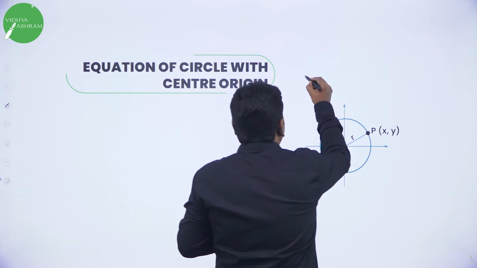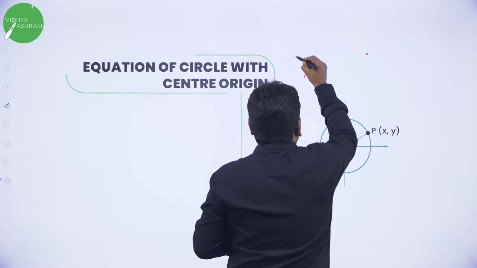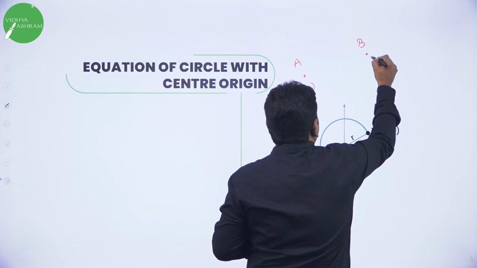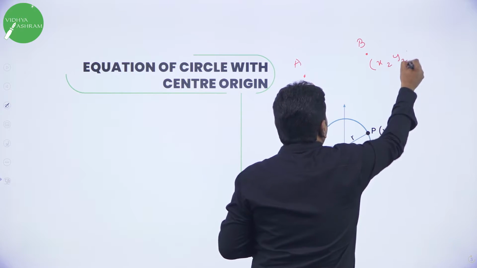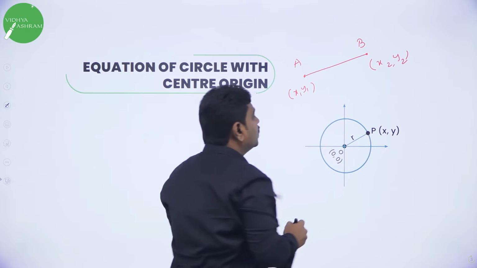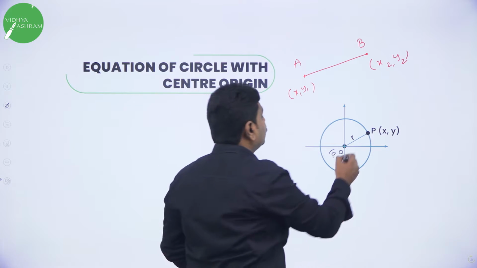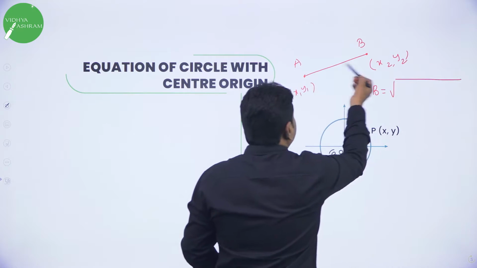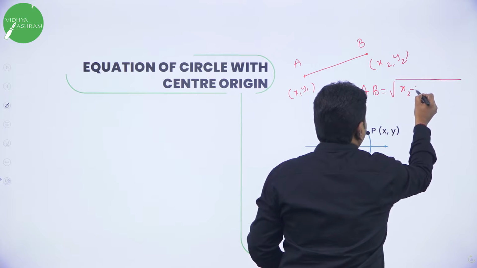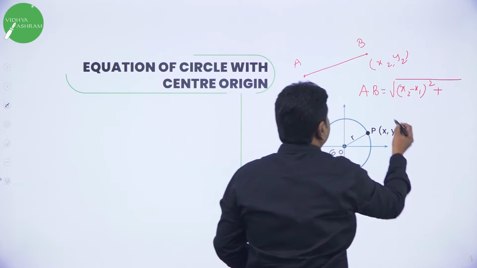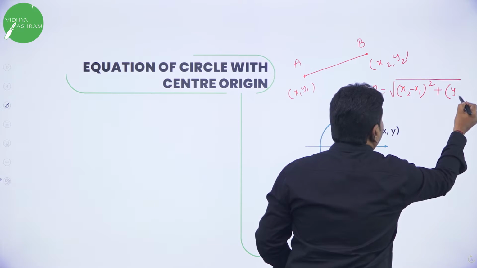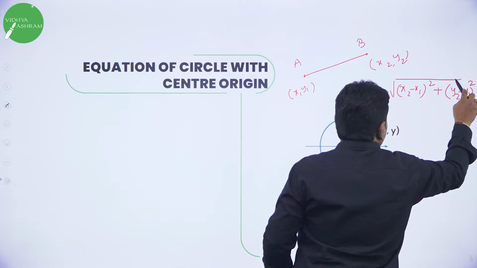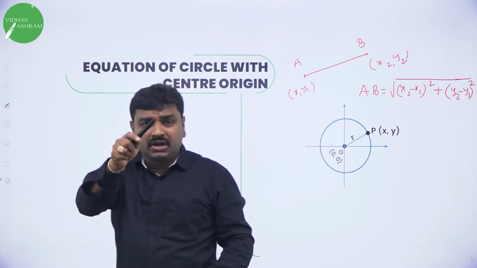You studied in first PUC, distance between 2 points. Suppose A is a point x1, y1 and B is a point x2, y2. I am taking two different points. If you want to find distance AB, you will use the distance formula. What is the distance formula? AB is equal to root of difference of x coordinates, x2 minus x1 the whole square, plus difference of y coordinates, y2 minus y1 the whole square. This is the basic we are going to use. Please make a note of this, and this is not new to you. This you have learnt in first PUC.